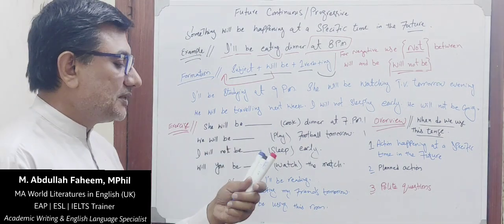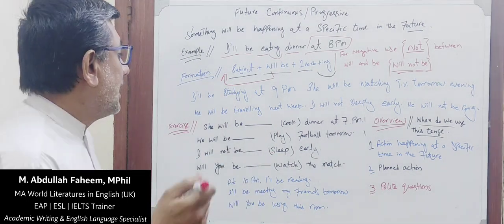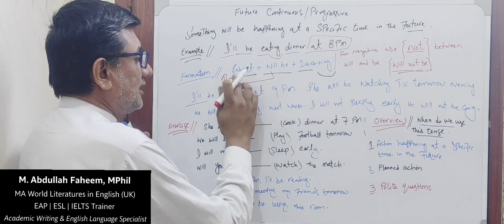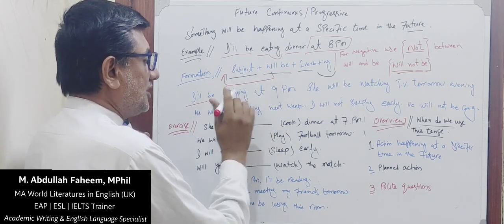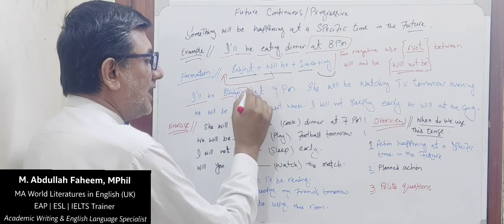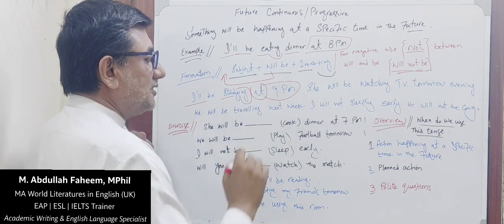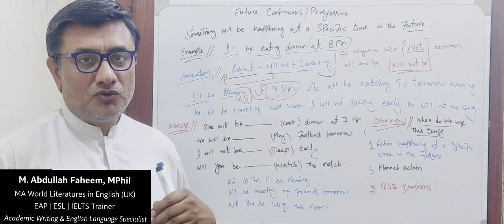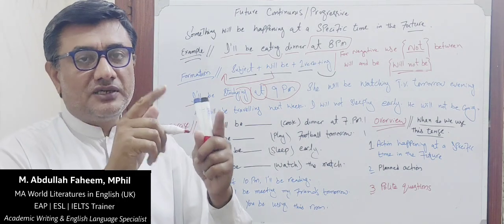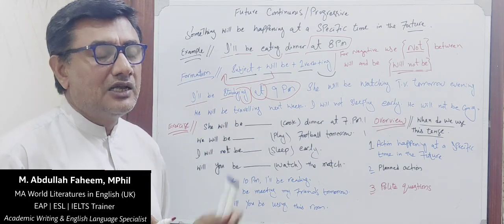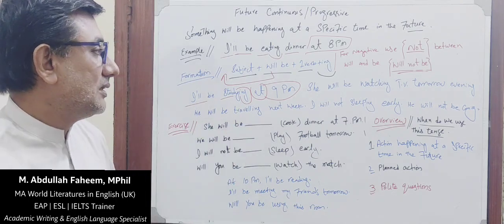We have some example sentences to understand it. I'll be studying at 9 p.m. I'll is a contraction again. I will be. Study is a first form and we have included ing. I'll be studying at 9 p.m. This is an indication of time. This means I'm not studying at the moment, but at a specific time I'll be doing an activity which is called studying. So 9 बजे जो है वो मैं पढ़ रहा हूँगा.